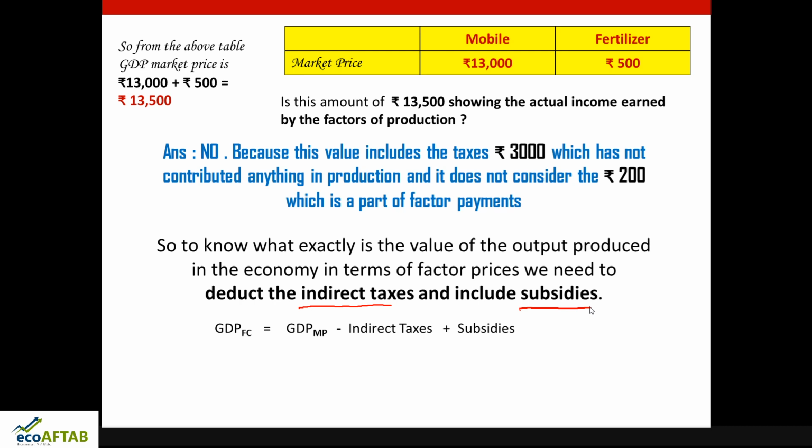So from the previous same example of mobile and fertilizer, we'll move ahead to understand what is GDP at factor cost. So the GDP at factor cost is 10,700 rupees. How 10,700 rupees? The simple reason is, from the GDP at market price, that is 13,500 rupees, you deduct the indirect taxes of 3,000 rupees and add the subsidies of 200 rupees. So what you will get is the reward that the factors of production have earned.